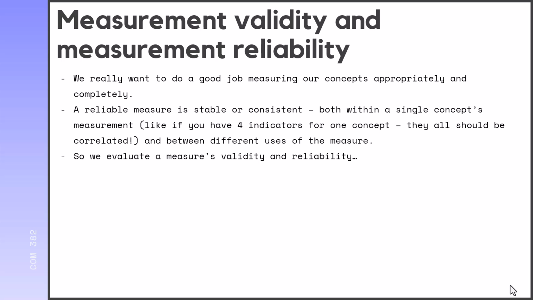And also between different uses of the measure. If I measure happiness on one population and you measure happiness on another population, it should kind of work out the same, assuming that there aren't big differences between the populations. And so it's really important when we are developing measures that we're evaluating the measurement's validity and reliability.